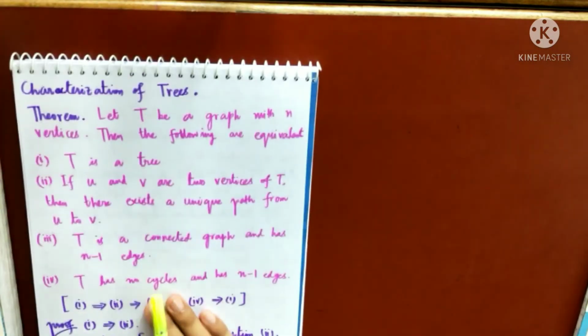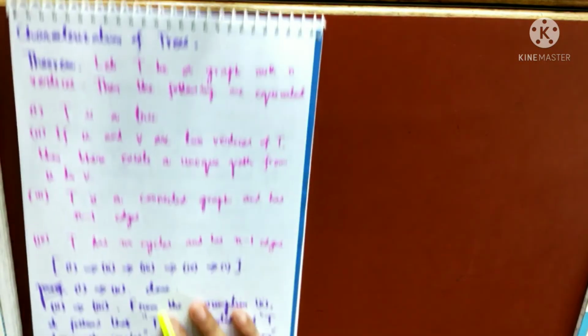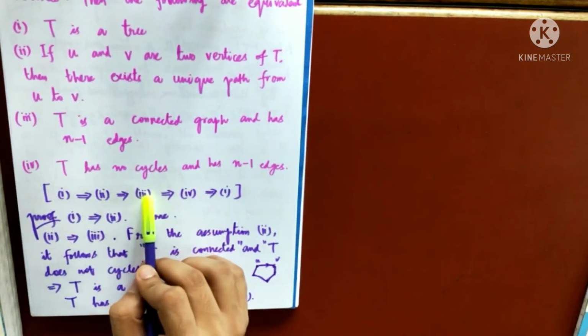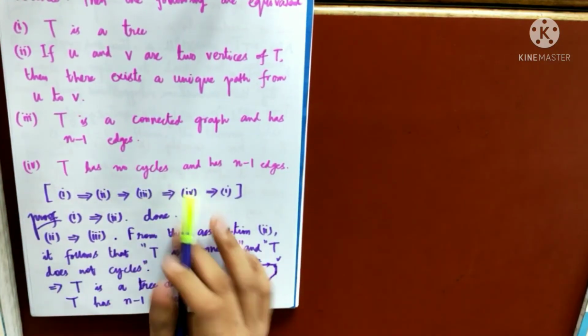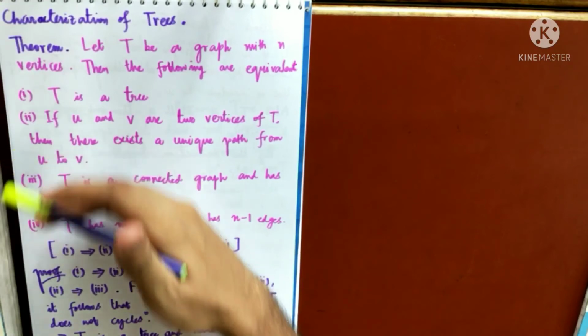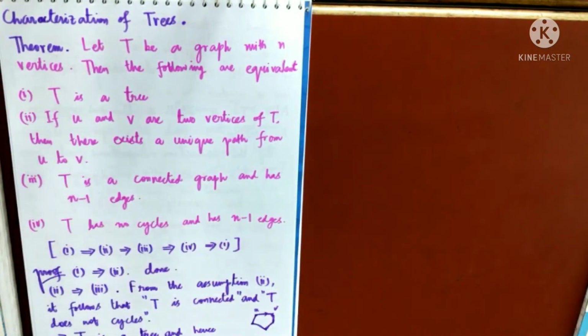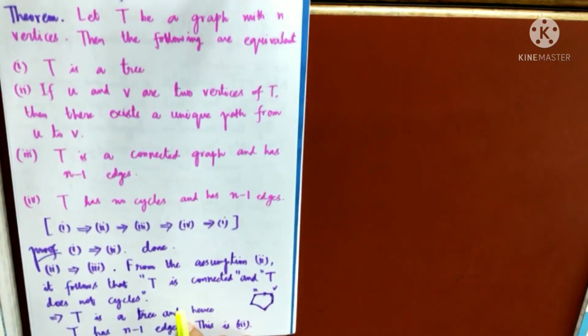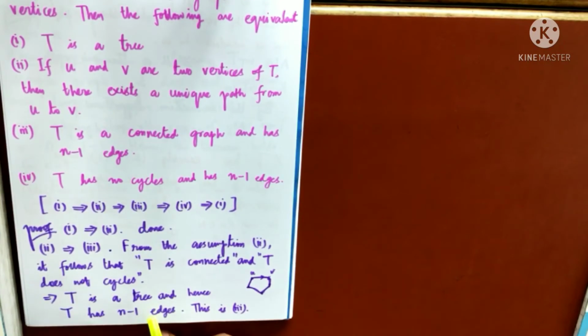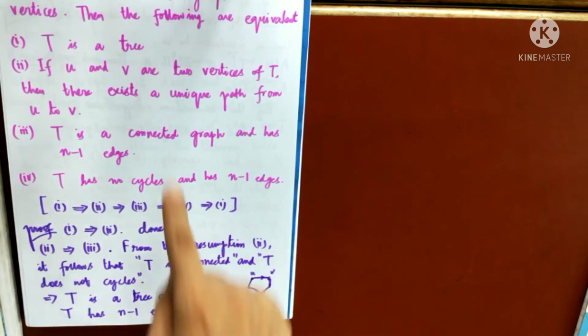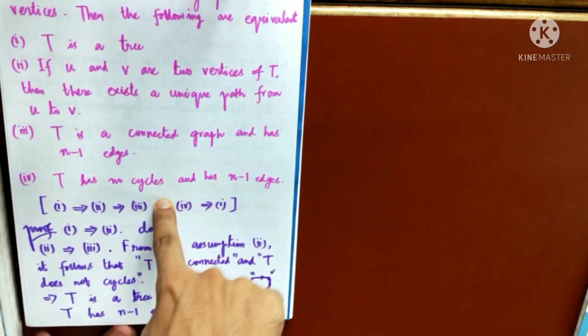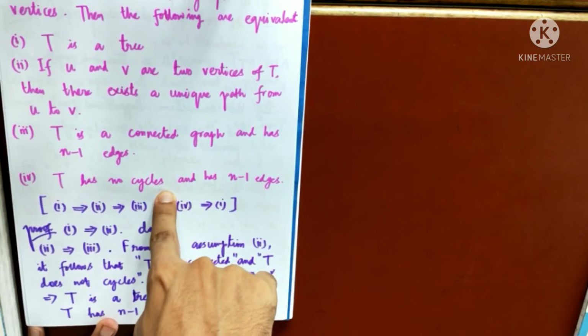We are done with 1 implies 2 and 2 implies 3. So 1 implies 2 and 2 implies 3. We'll now prove 3 implies 4. We'll assume this and we'll prove this. Are you getting my point? We'll now prove 3 implies 4. 3 implies 4. Okay?